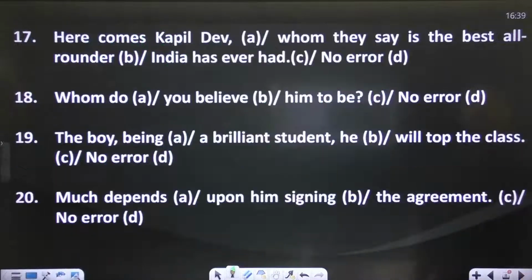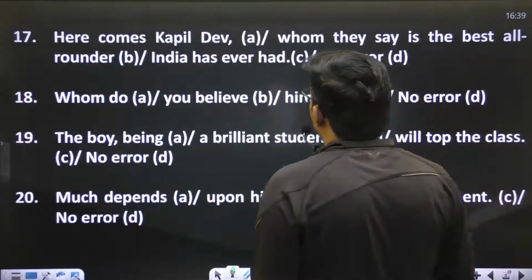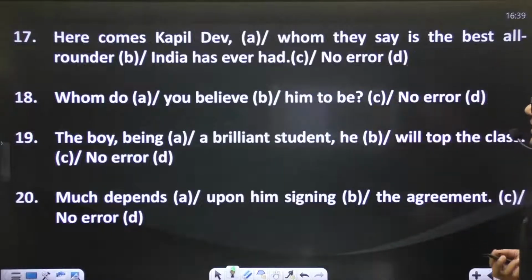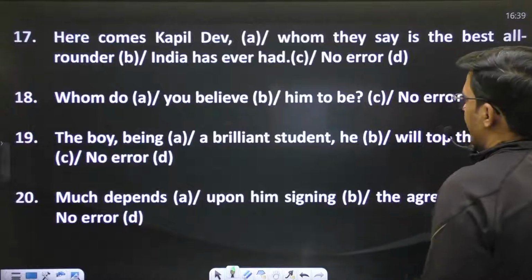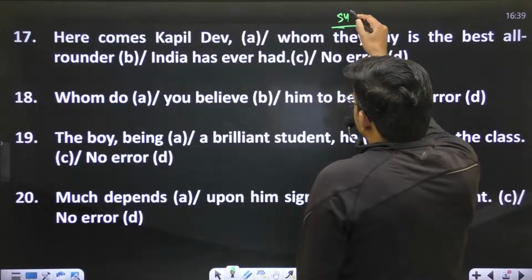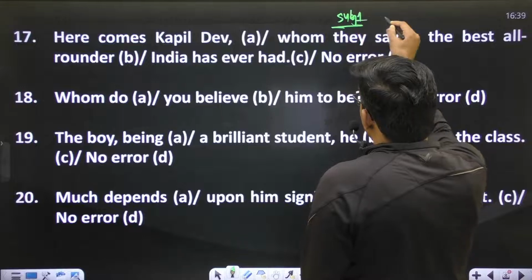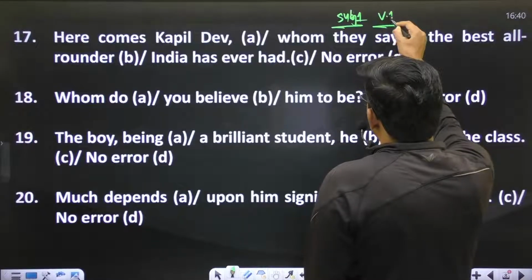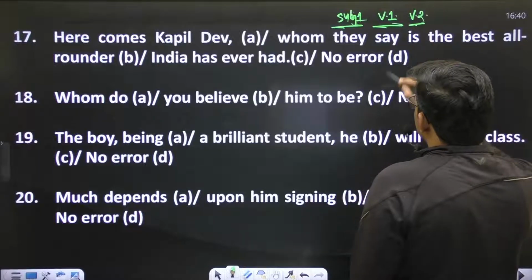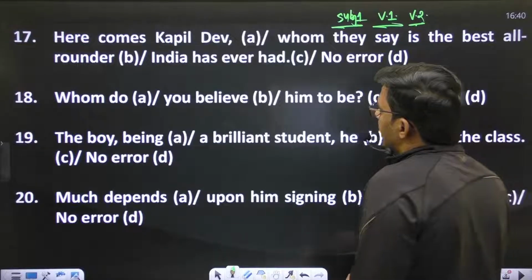Move to the next sentence. Here comes Kapil Dev, whom they say is the best all-rounder India has ever had. Whom, okay, "they say is". In this sentence, here comes Kapil Dev, okay, "whom they say": this is subject 1, this is verb 1. This is the second verb, right?